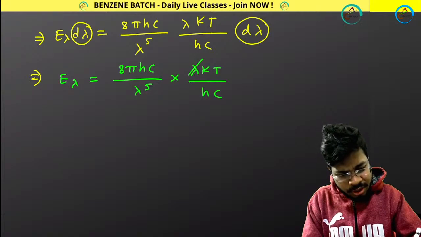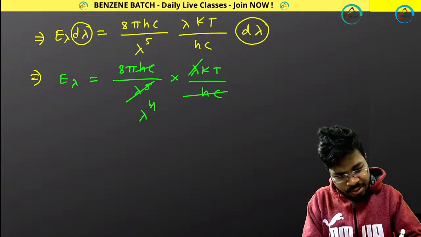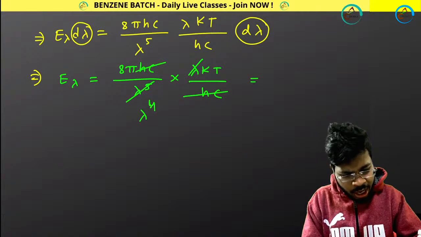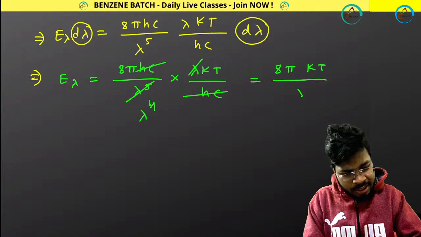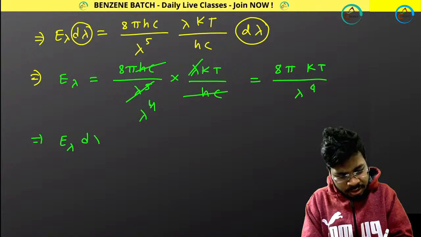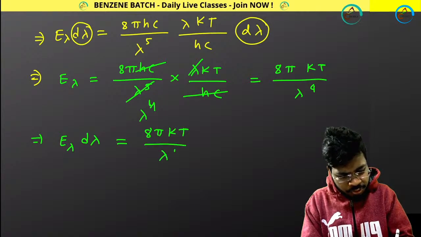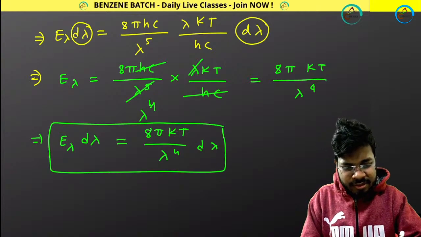Okay. Now lambda to the power 5 will be giving you lambda to the power 4. hc will get cut. What I am getting? I am getting 8 pi kt divided by lambda to the power 4. Now again I am taking this, E lambda d lambda equals to 8 pi kt by lambda to the power 4 d lambda. Okay, this expression I am getting at higher wavelength region.